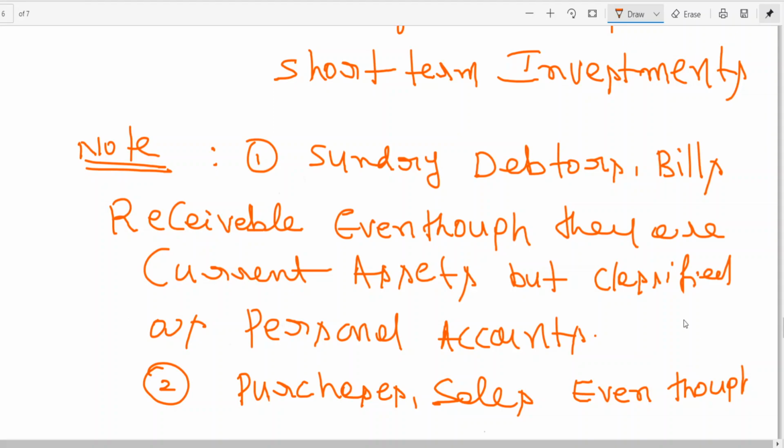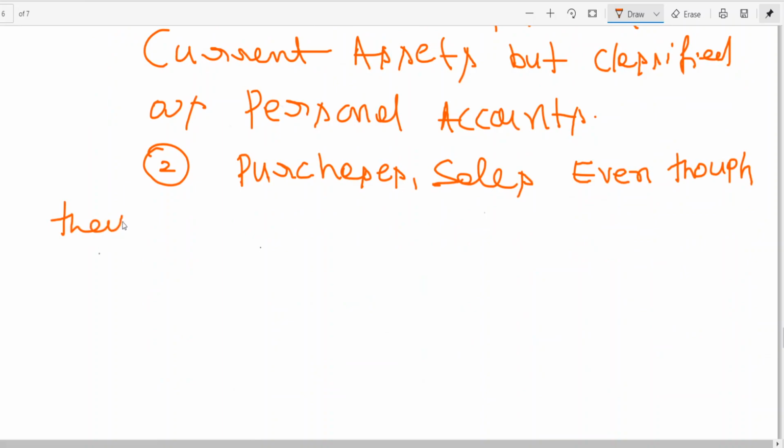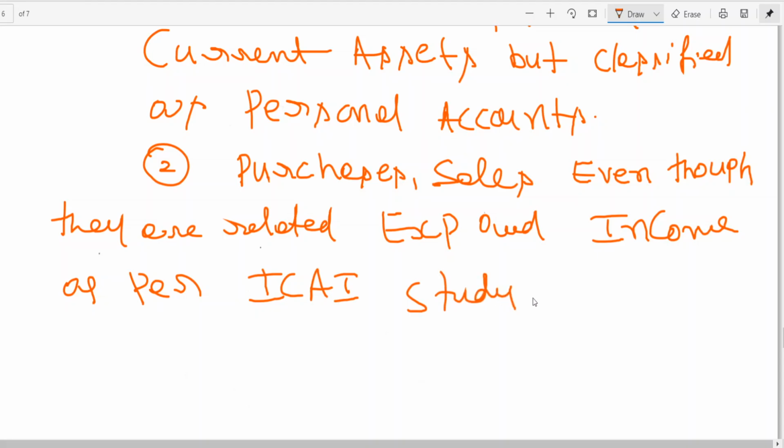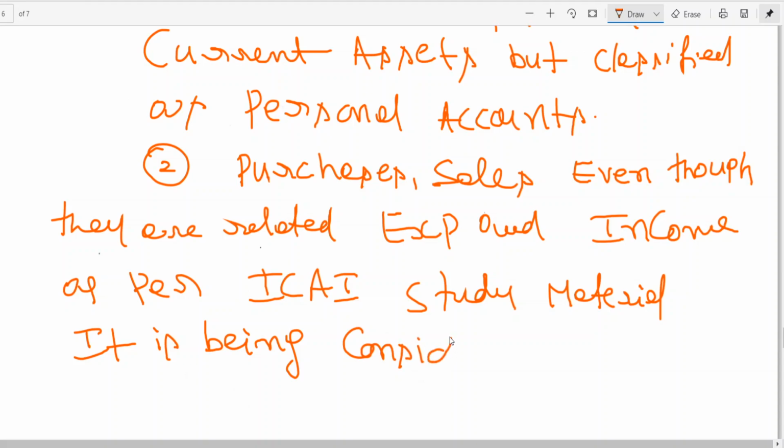even though they are related to expense and income, as per ICAI study material, it is being considered as real account.